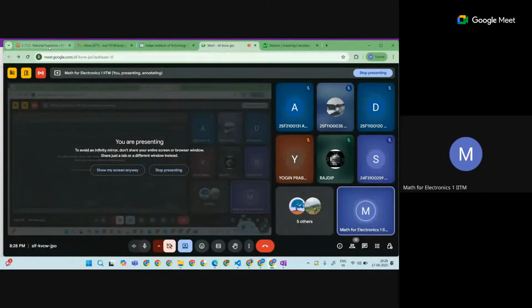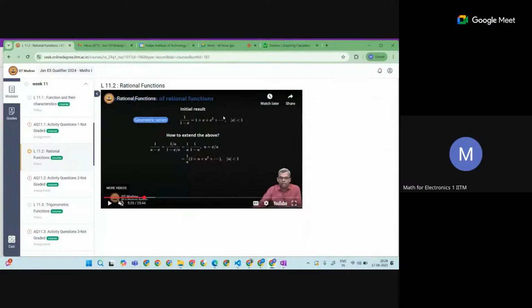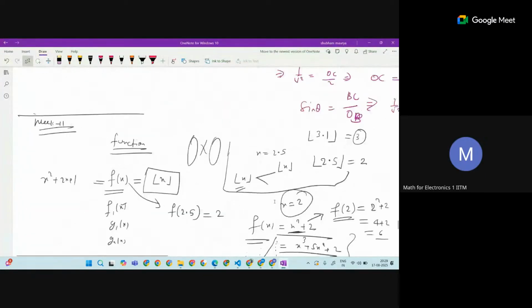So the idea is to, why we are doing it, to see some simple thing. Let's see what the things are that are there. So rational functions are not easy. I have just given one example also.